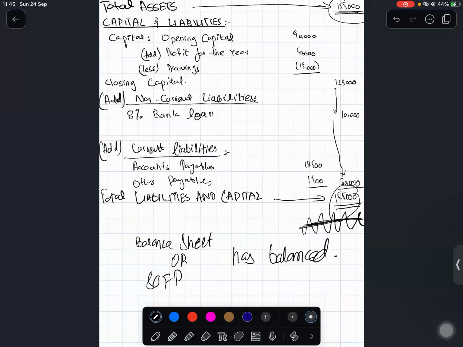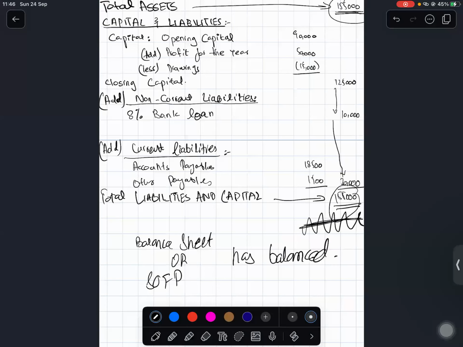Can you tell me, in the non-current liability section, why is this 8% written behind bank loan? Because we are not minusing it with anything else. No, no. Whenever you come across bank loans, 90% of the times you will always have a percentage written behind that, for example 8% or 10% or 5% or 4%.